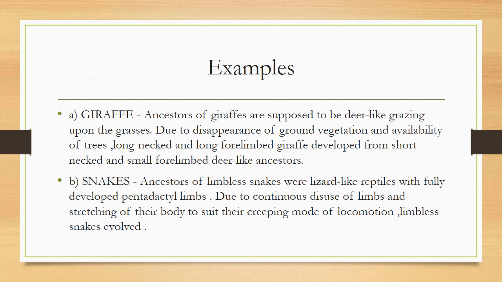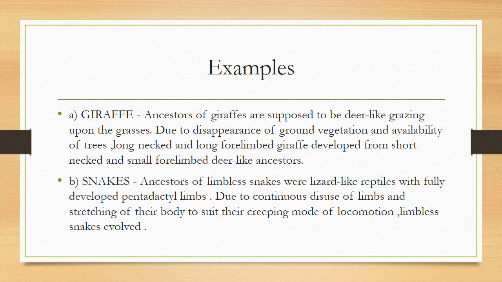Example. One of the most famous example that Lamarck quoted is that of a giraffe. Ancestors of giraffes are supposed to be deer-like grazing upon the grasses. Due to disappearance of ground vegetation and availability of trees, long-necked and long four-limbed giraffe develop from short-necked and small four-limbed deer-like ancestors. This is one of the most quoted example of Lamarck theory.